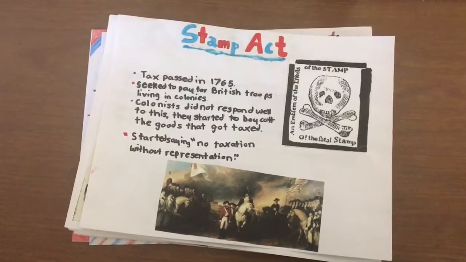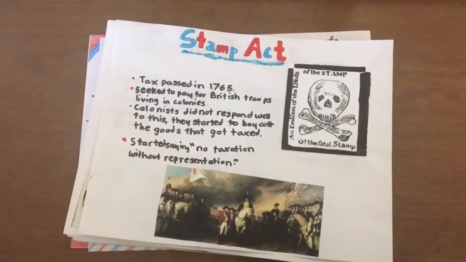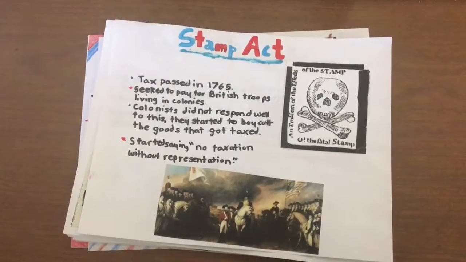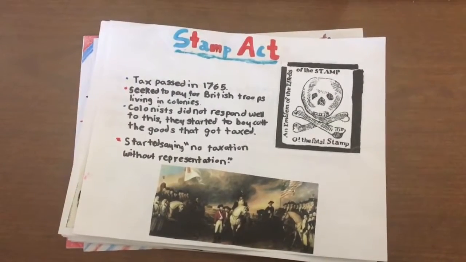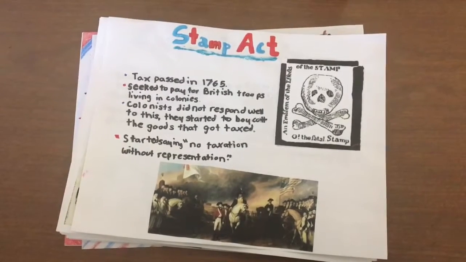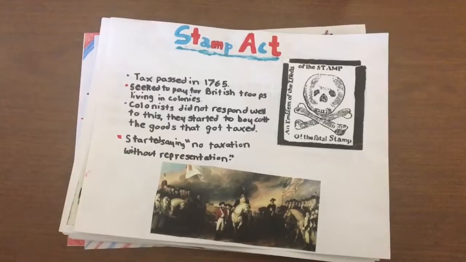The Stamp Act. The tax sought to help pay for the British troops living in the colonies. The government made a tax on stamps, playing cards, documents, and paper. The colonists responded by boycotting these goods and started saying no taxation without representation. It was passed in 1765.